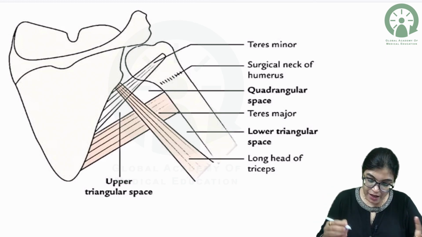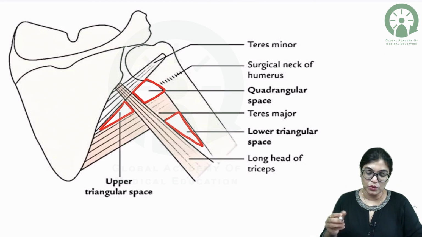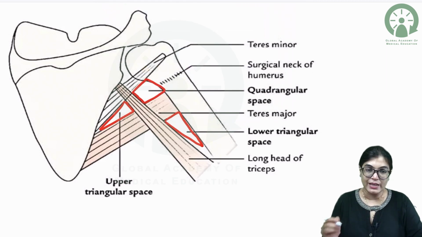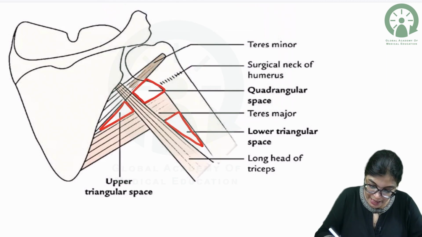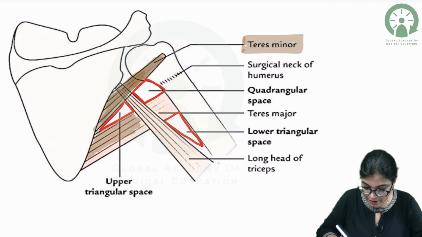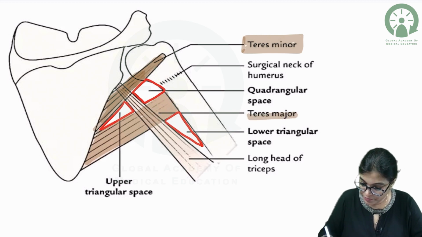So see here, there is one quadrangular space, there is the upper triangular space, and this is the lower triangular space. This is a space which we have to know. Firstly, let us understand the boundaries of the quadrangular space. Superiorly it has the teres minor muscle. Can you see here? Yes, this is the teres minor muscle, forming the upper boundary. Lower down we have the teres major muscle, forming the lower boundary.